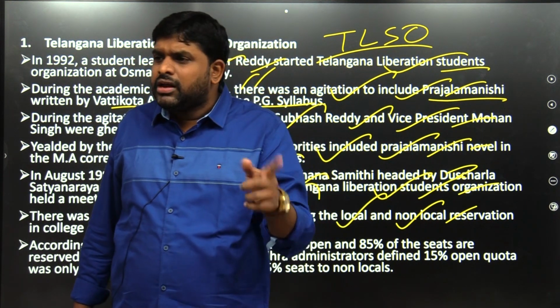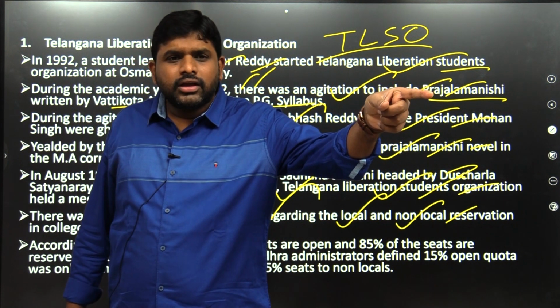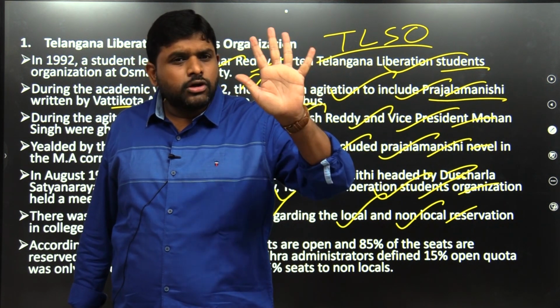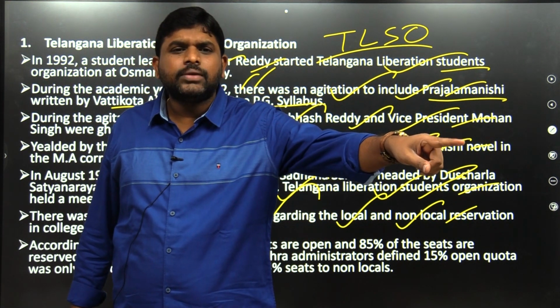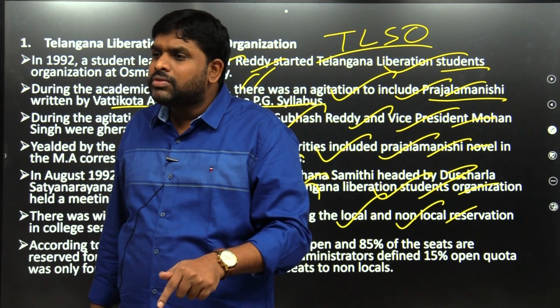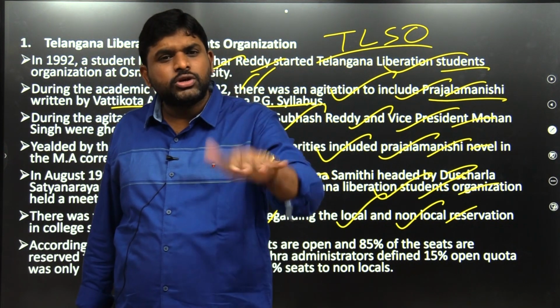But it is open, it should go in open. 100 seats are there, top 15 ranks are from Telangana, that means 15 students should be in open category. The remaining 85 students should be from Telangana. So overall there should be 100 students from Telangana.